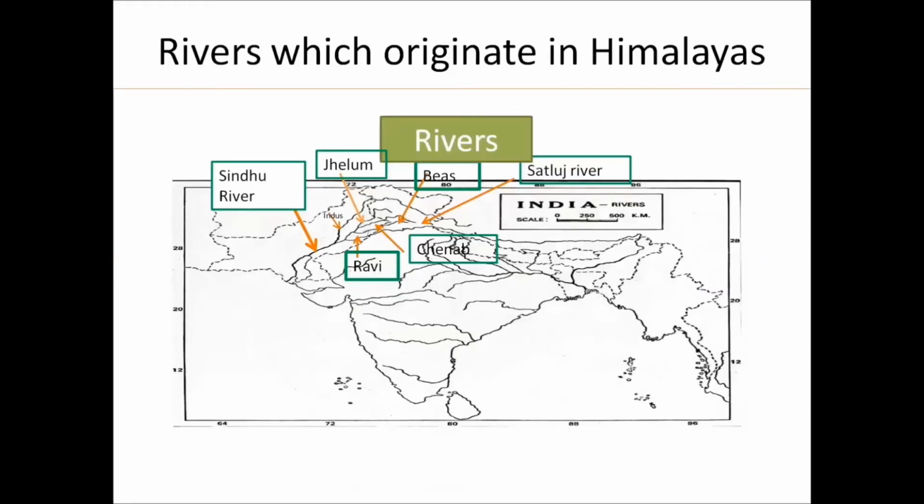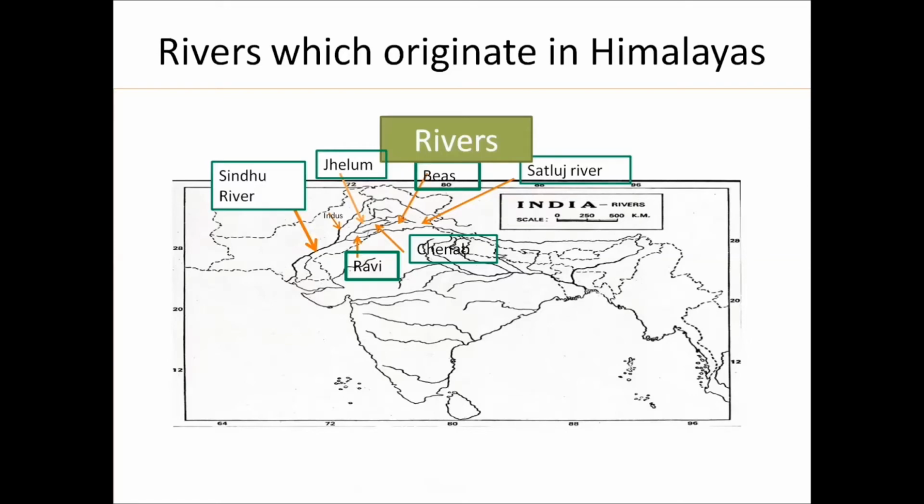Now, the Satluj River and its tributaries. The tributaries, meaning the sub rivers, come out of the Sindhu River but with different names. The Sindhu River and its tributaries Jhelum, Chenab, Ravi, Bias, Satluj originate in the Himalayas.